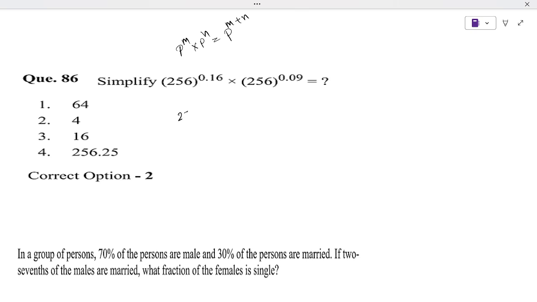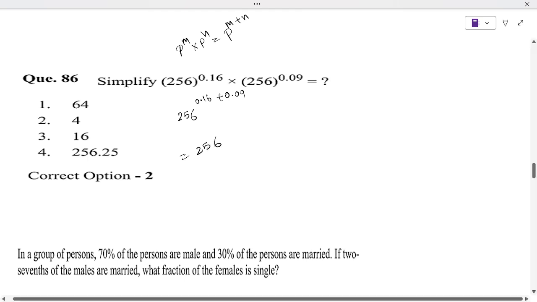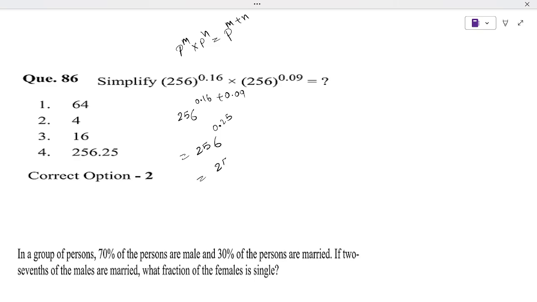So similarly, 256 to the power 0.16 plus 0.09, if we add, we will get 256 to the power 0.25. Now 0.25 is nothing but 1 by 4. So now we can say 256 is 16 squared, so 16 squared to the power 1 by 4.